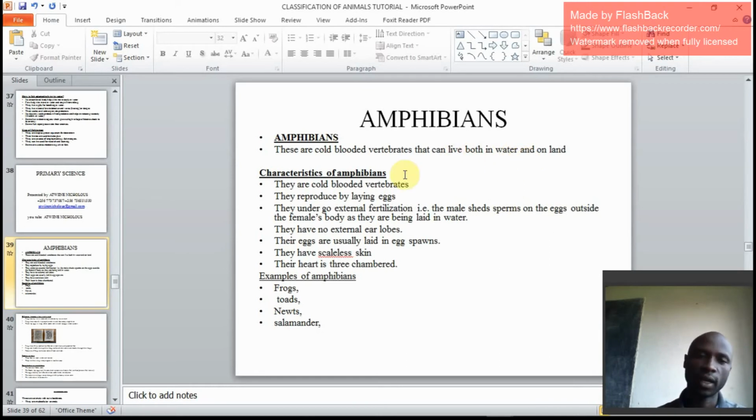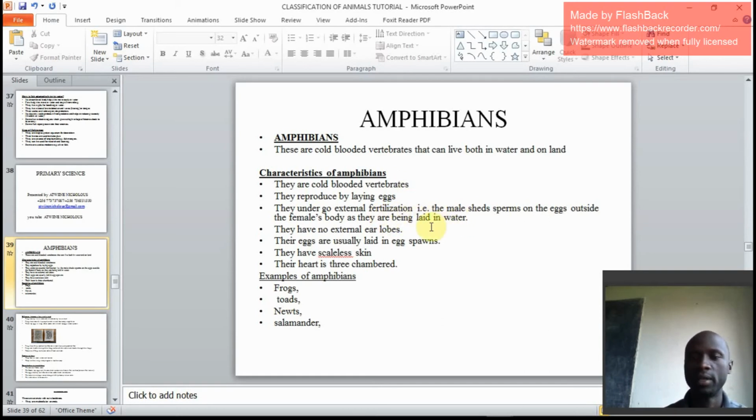We go to general characteristics of amphibians. They are cold-blooded vertebrates. We have seen that. Their body temperatures change with the environment. They reproduce, wonderful. They reproduce by laying eggs. Emphasis is on reproducing, not produce. They reproduce by laying eggs. They undergo external fertilization. The male sheds sperms on the eggs outside the female's body as they are being laid